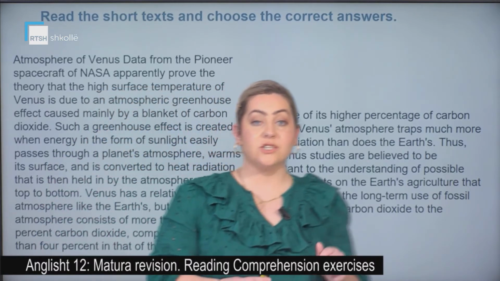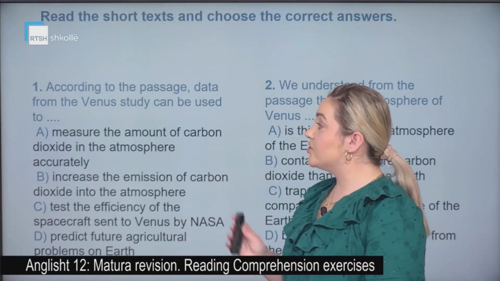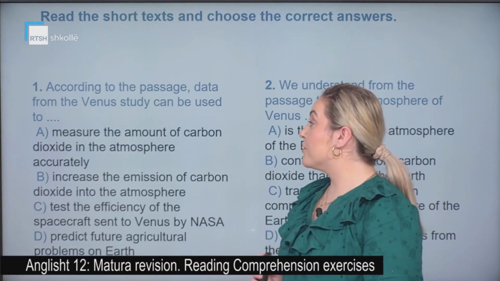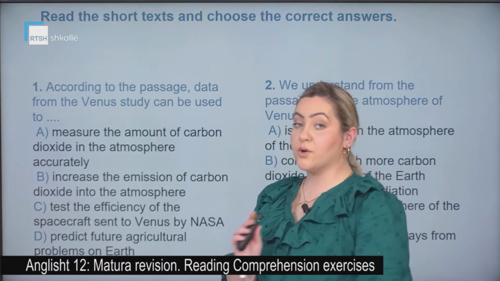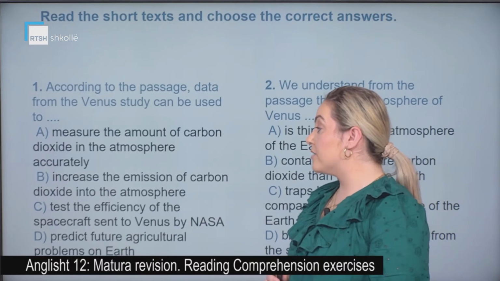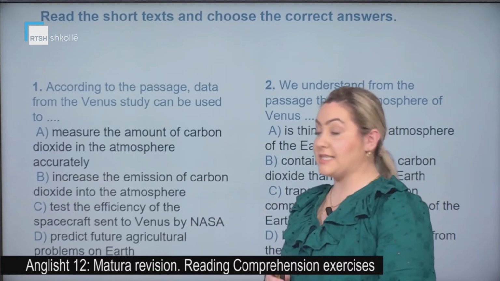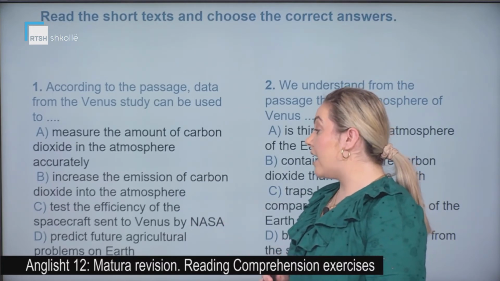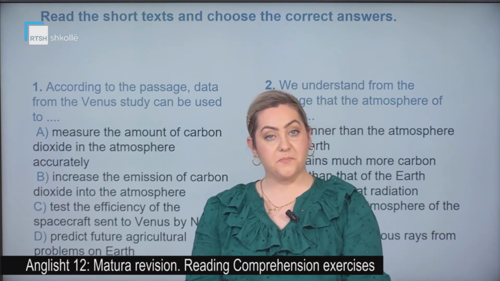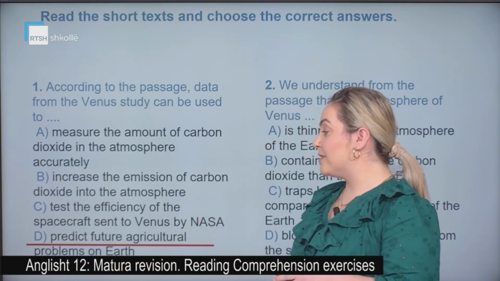Now, let's see some questions related to the text. First one, according to the passage data from the Venus study can be used to: A. Measure the amount of carbon dioxide in the atmosphere accurately. B. Increase the emission of carbon dioxide into the atmosphere. C. Test the efficiency of the spacecraft sent to Venus by NASA. D. Predict future agricultural problems on Earth. Which one do you think is the correct one? Let's see together. It's D, predict future agricultural problems on Earth.